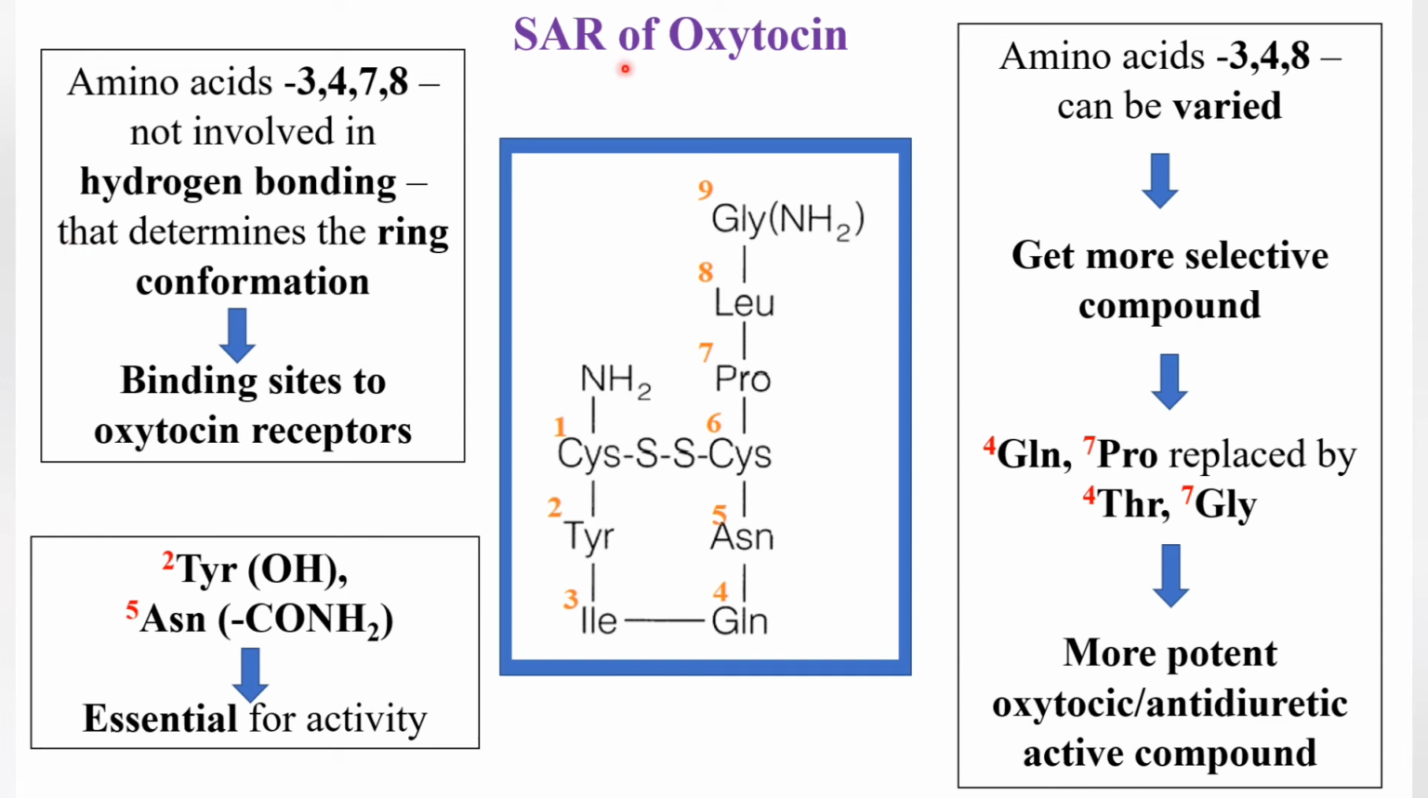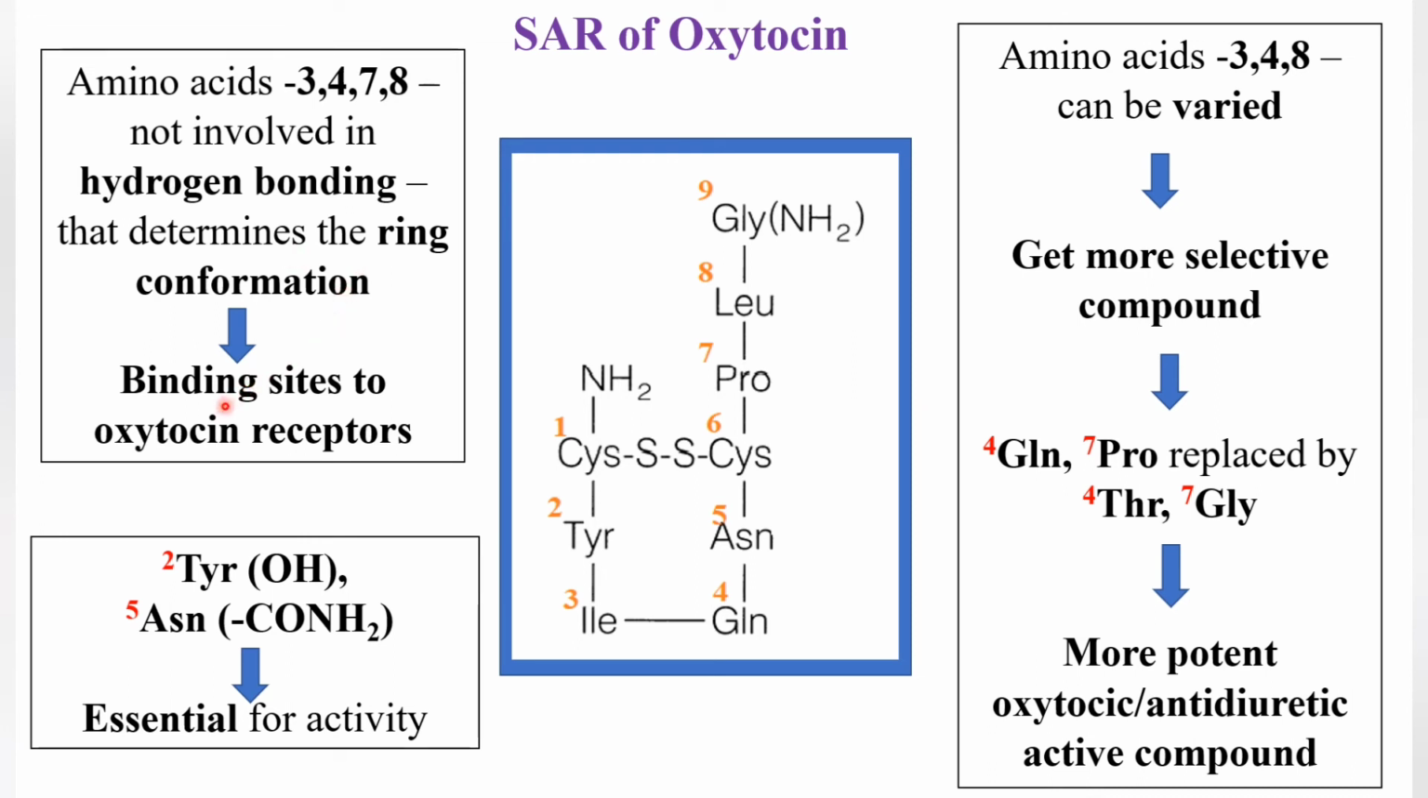Now we'll see the SAR of oxytocin. Already we have known the structure of oxytocin. It has 9 amino acids. The first 6 form a ring and the last 3 form the tail portion. The amino acids 3, 4, 7, 8 are not involved in hydrogen bonding. That's why they determine the ring conformation.